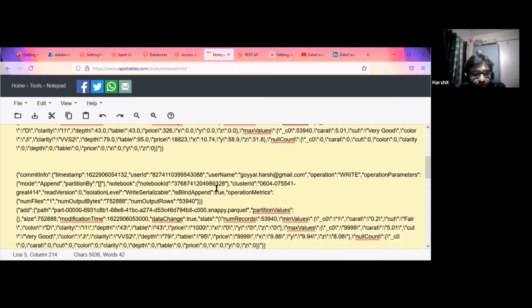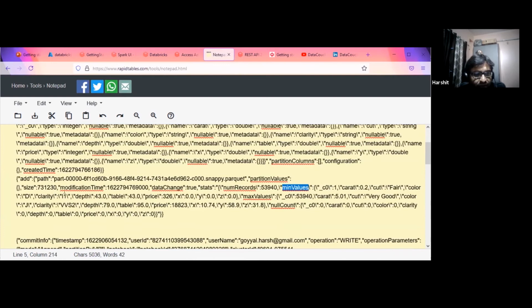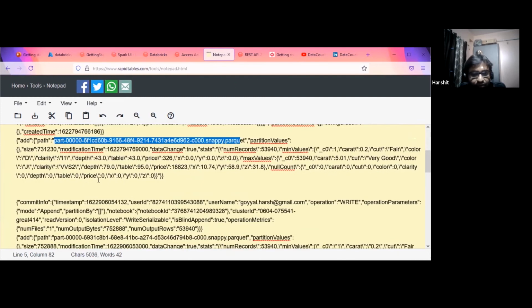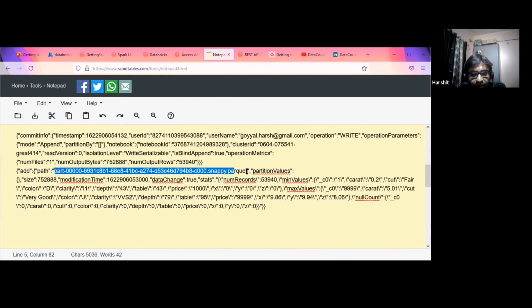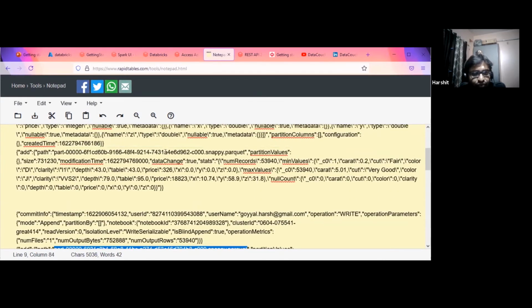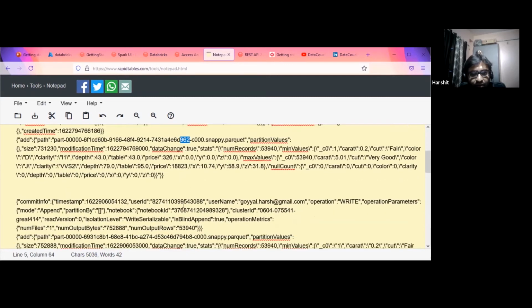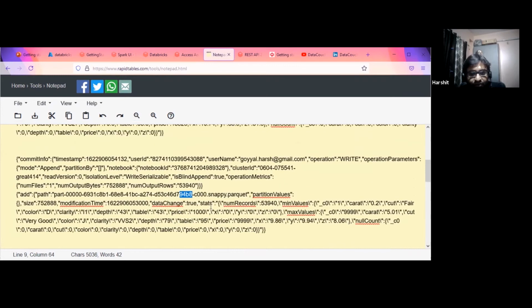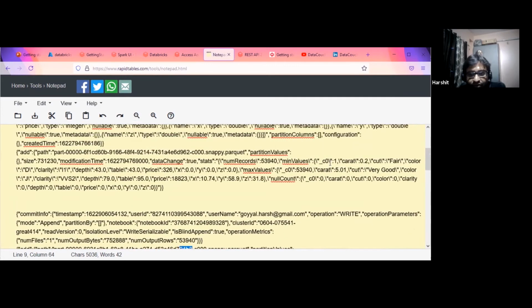Okay, so initially in version 1 we have this file, and in version 2 we have this file. The file has changed now. This is another file which is being created, right? So if you see, this is like 962, and this is another file which is being created, this one. And apart from this, the version file has some metadata information as well. For this file, the metadata information like minimum values, what the max values are, what the null counts are, those statistical values are also available in Delta specifically.